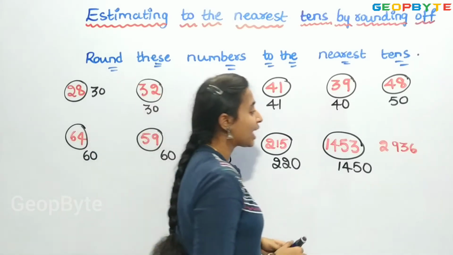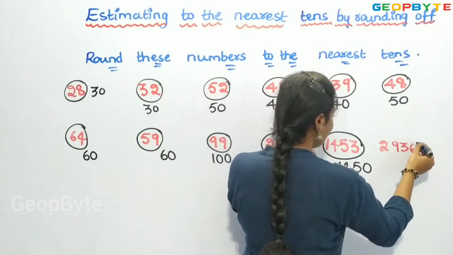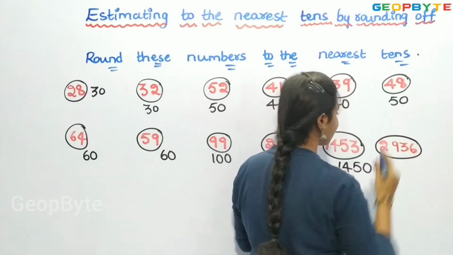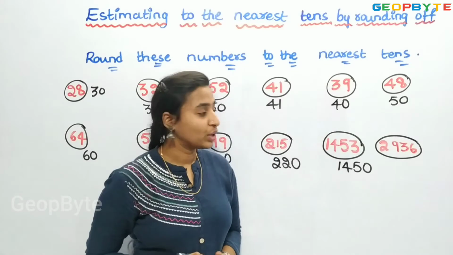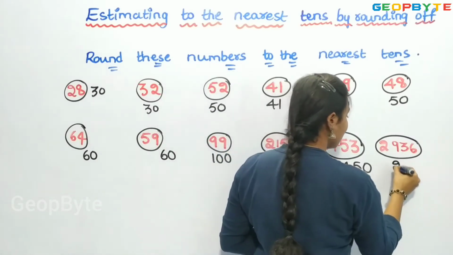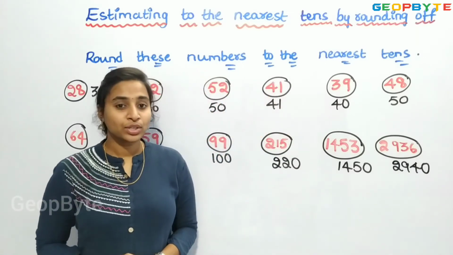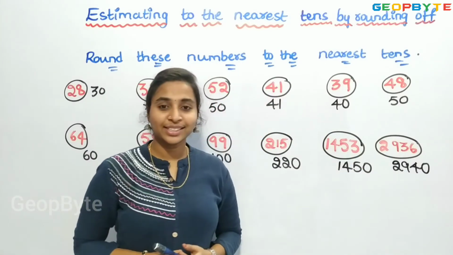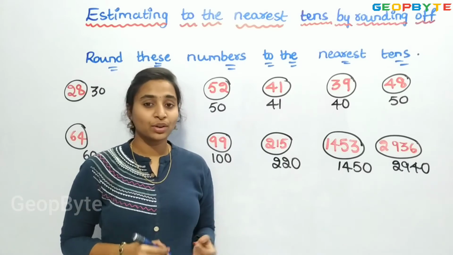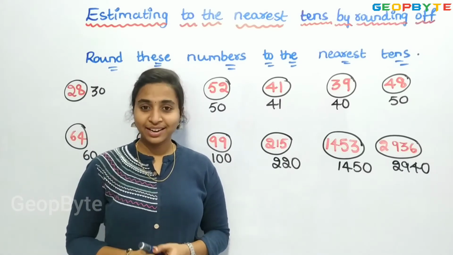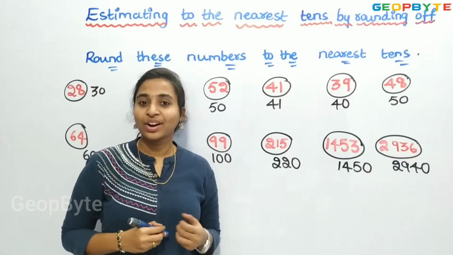Let us see the last one. We have 2936. This will be rounded off to 2940. Right? So, 2936 lies in between 2930 and 2940.